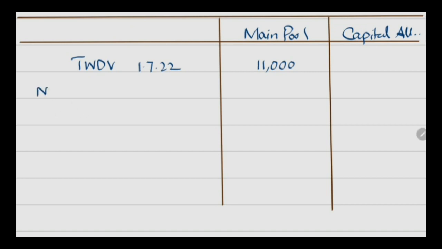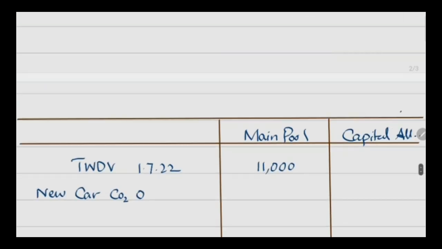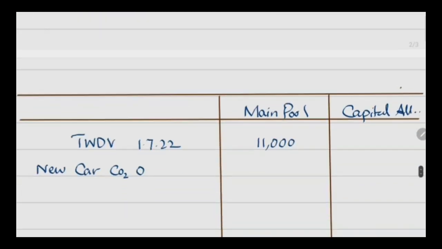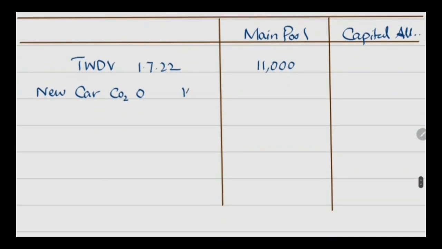New car, CO2 emission 0. Car price is given as 14,000. As this is a new car with zero CO2 emission, it qualifies for the first year allowance. So nothing to be recorded here in the main pool, and a capital allowance of 14,000 would be recorded.